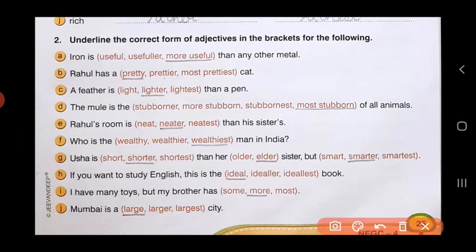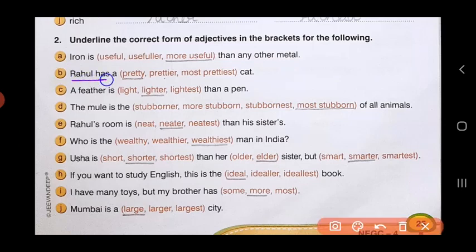For example, first one, iron is dash than any other metal. The forms of adjectives given are useful, usefuler, more useful. Now when you look at the sentence, you are comparing iron to any other metal and you have the word than. This means the sentence is in comparative degree form. So the adjective will be more useful. Iron is more useful than any other metal.